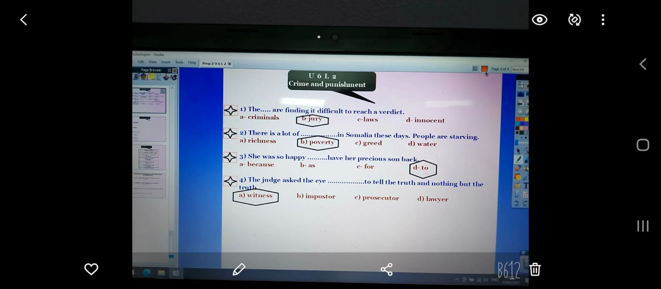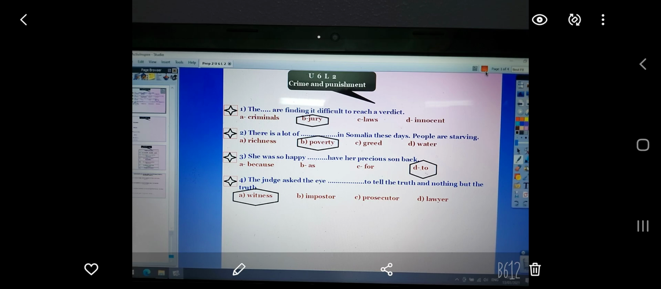Today we are going to complete Unit 6, Lesson 2. But today we are going to talk about crime and punishment. But let's begin with our revision. The jury are finding it difficult to reach a verdict. So the right answer is the jury.